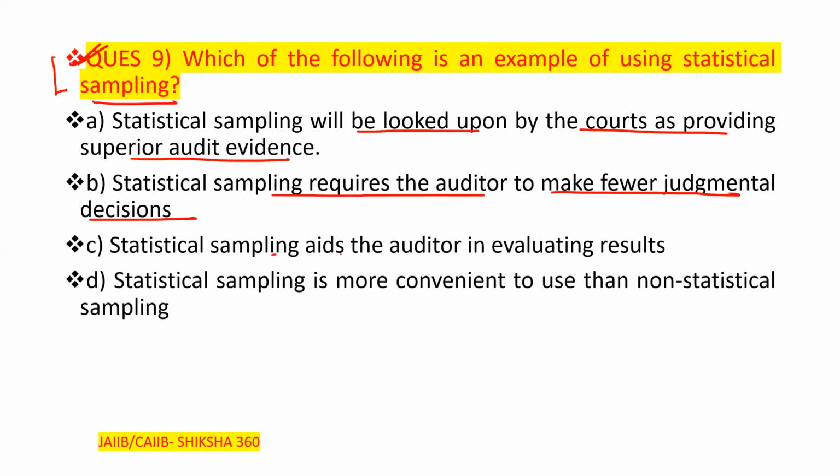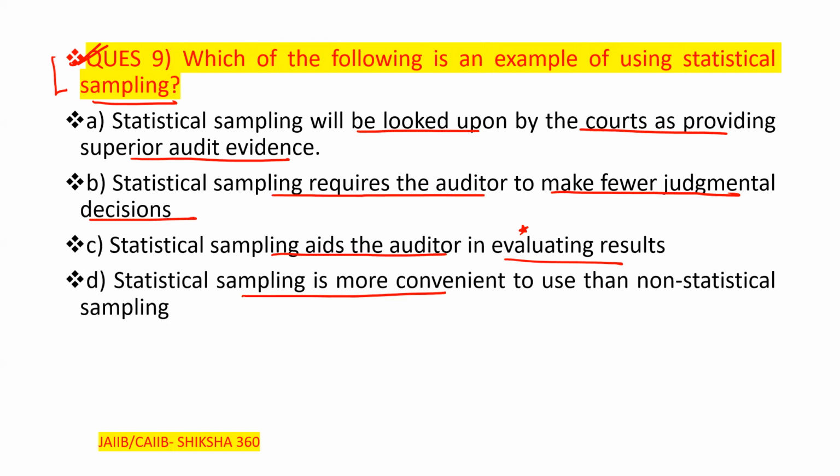Statistical sampling aids the auditor in evaluating the results. Statistical sampling is more convenient to use than non-statistical sampling. So please tell fast here. What will be the correct answer?